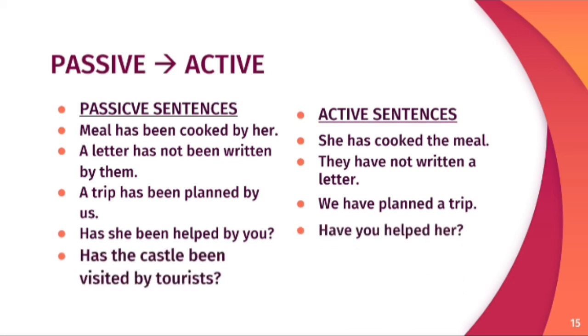Next sentence is, has the castle been visited by tourists? So here the tourist is object, and in active sentence it is converted to subject. Active sentence will start by tourist. The tourist, it is plural, helping verb have will be used. Tourists have visited the castle.